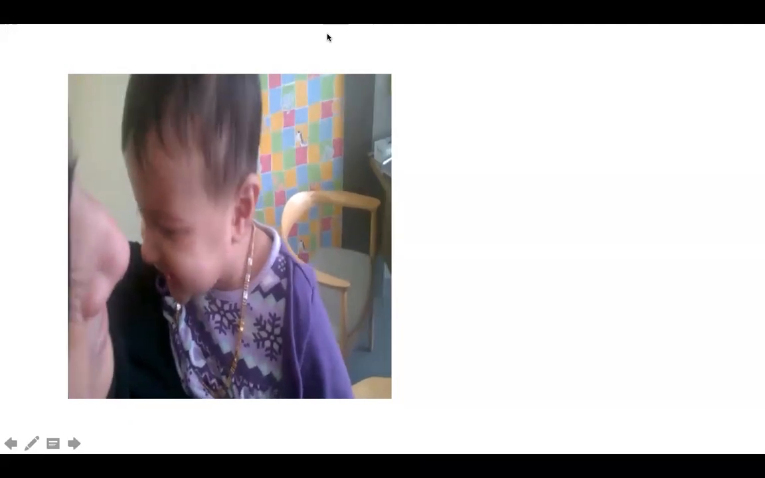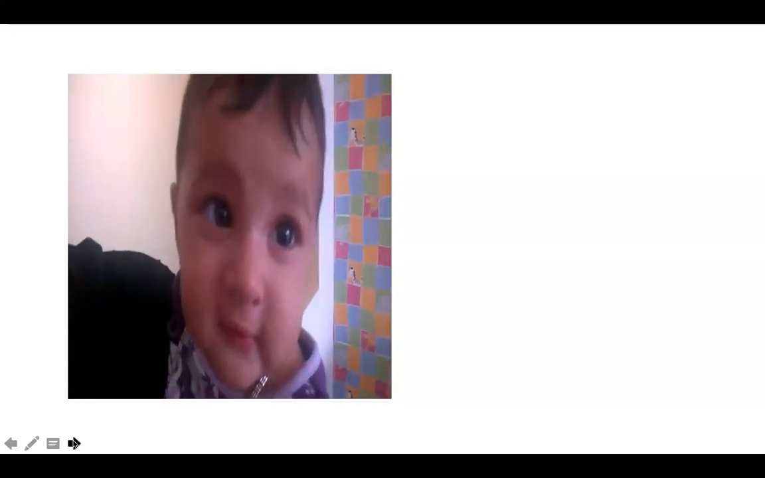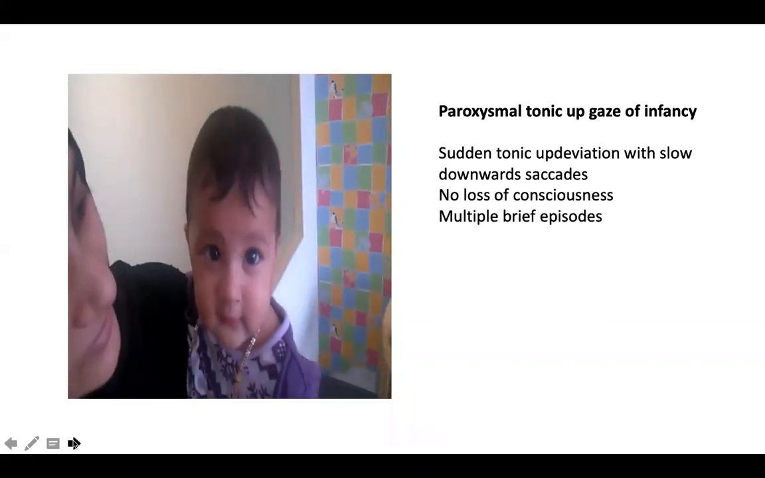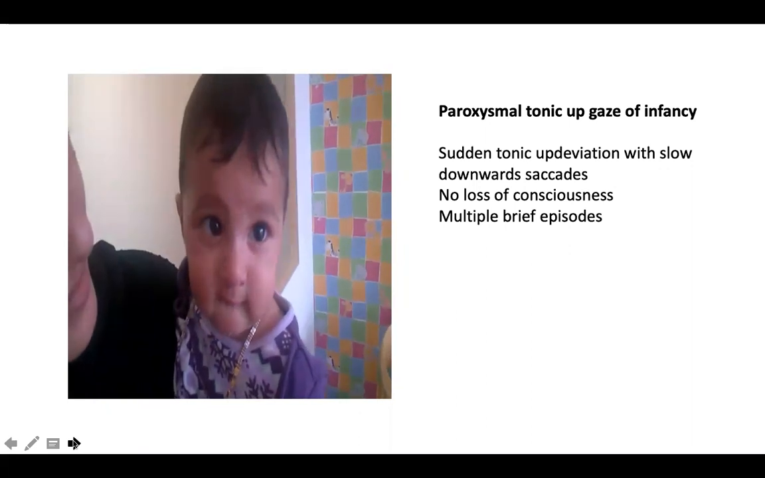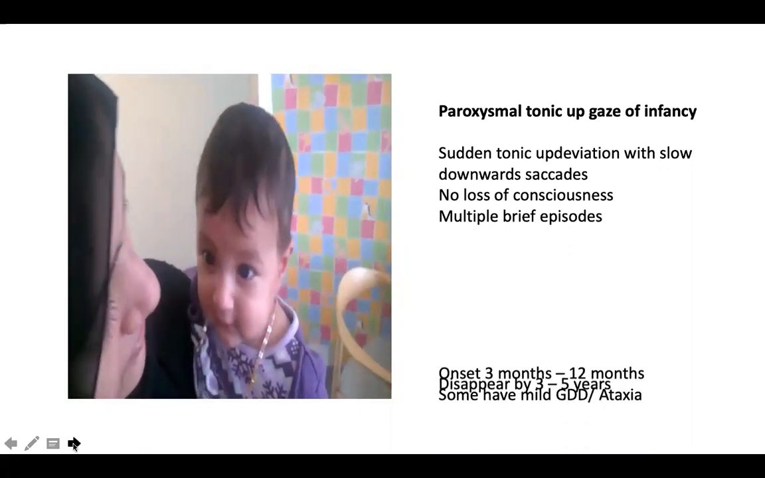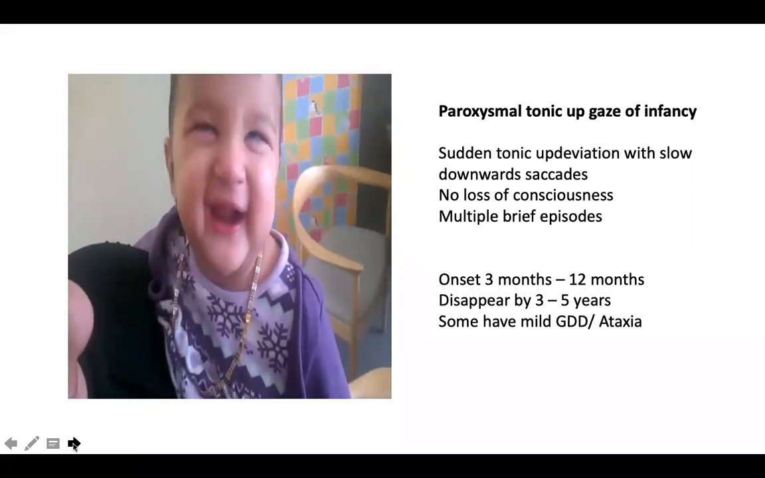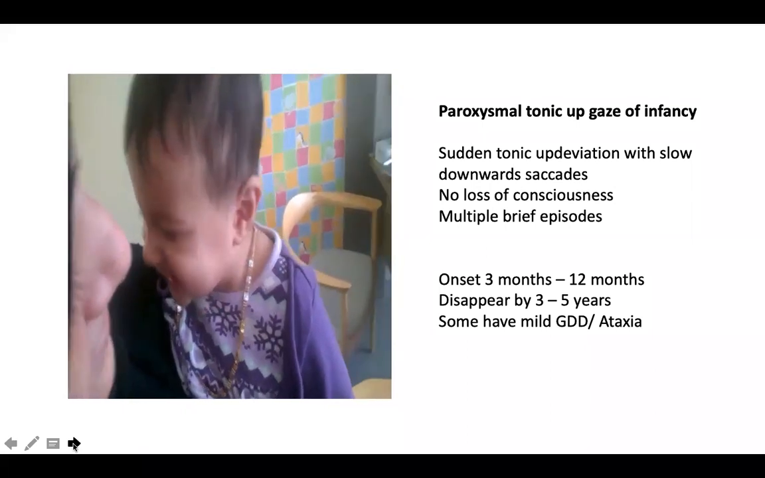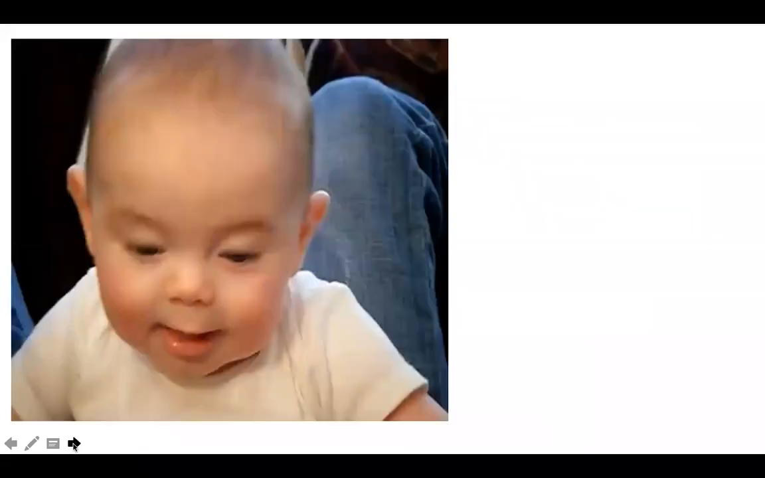You can have around 20 to 30 episodes per day, but it can take some long time, usually seen in children between 3 months to 1 year of age. This is tonic deviation upwards with slow saccades, no loss of consciousness. EEG is absolutely normal. It can disappear, but some of the children can have mild ataxia. It is considered a benign developmental disorder without any obvious etiology or obvious pathology.